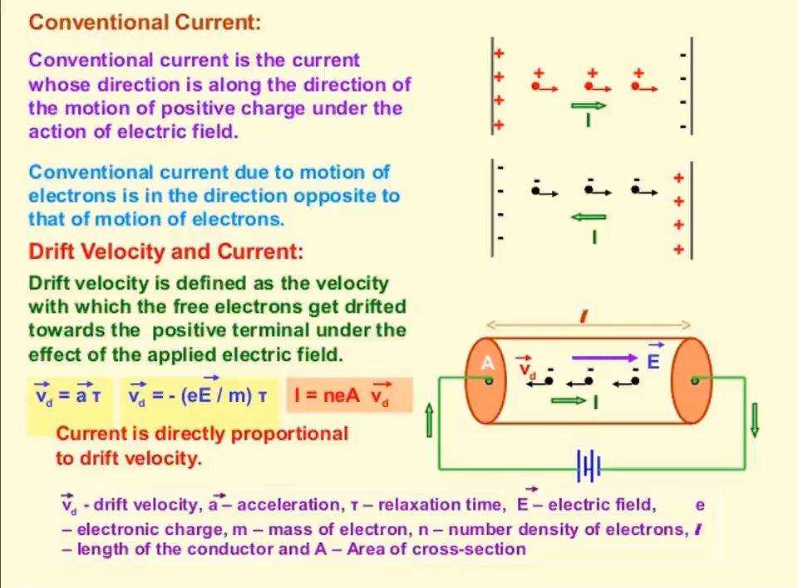The current is directly proportional to the drift velocity. It is represented by Vd. Vd is the drift velocity. So mu equals Vd by E, where E is the electric field. Mu is the mobility of the electron. It is defined as the magnitude of the drift velocity per unit electric field.